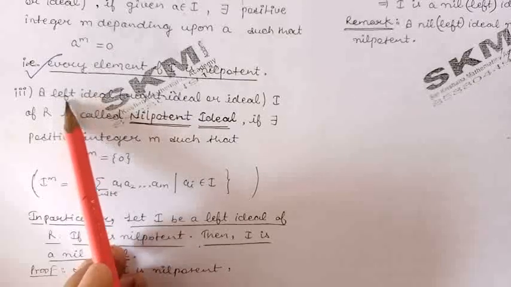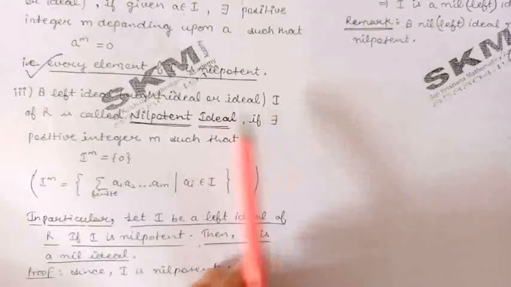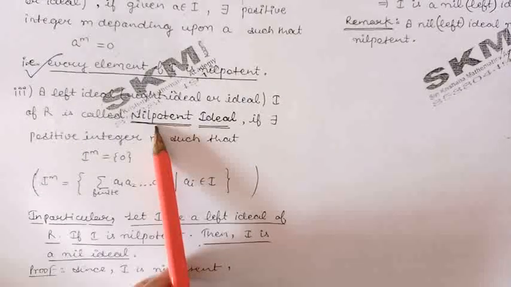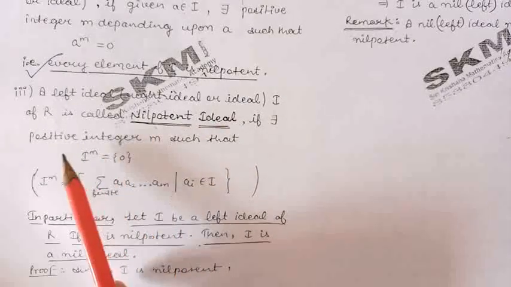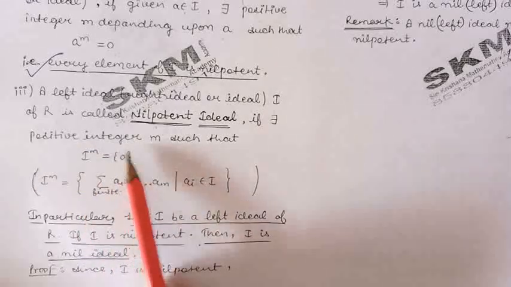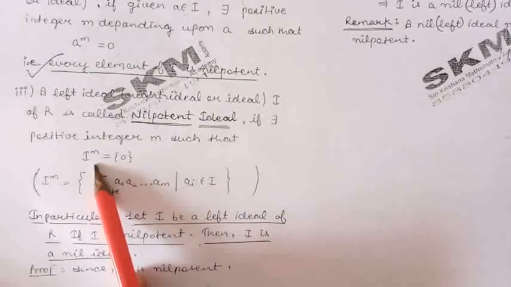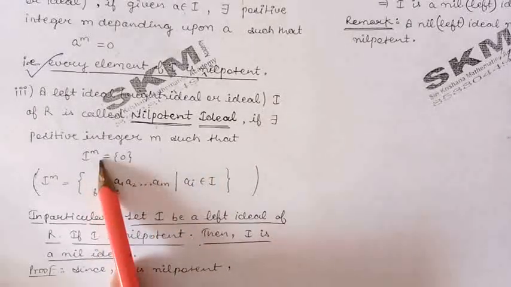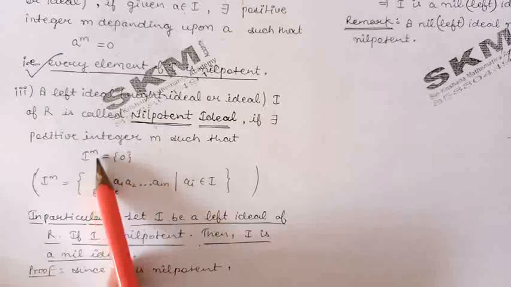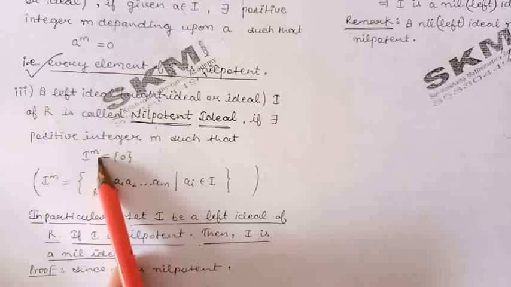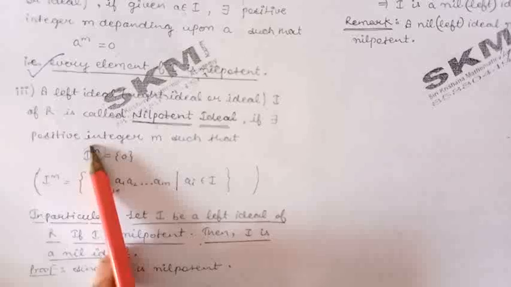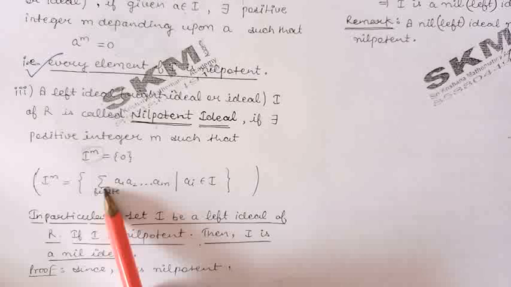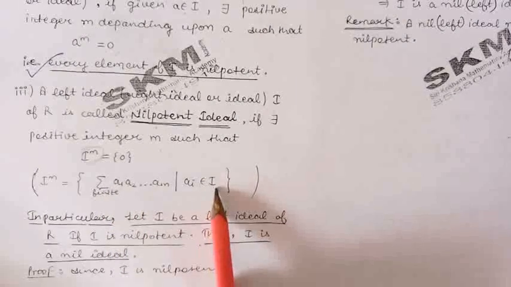So a left ideal I of the ring R is said to be a nilpotent left ideal if there exists a positive integer m such that I raised to the power m is equal to 0. I raised to the power m means I multiplied m times. The elements of I raised to the power m will be of the form of finite sums of the product of elements from I.